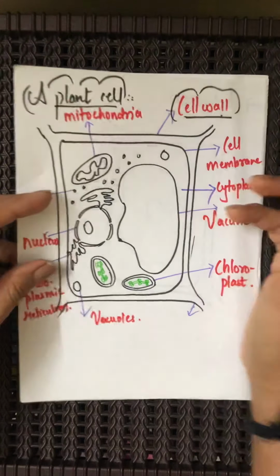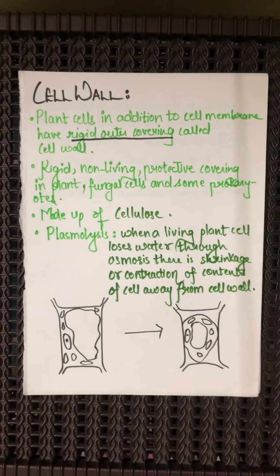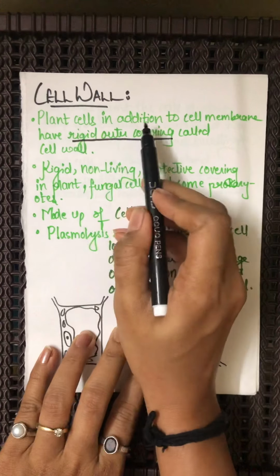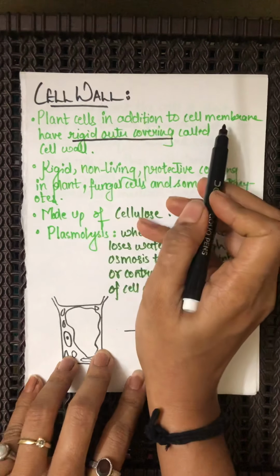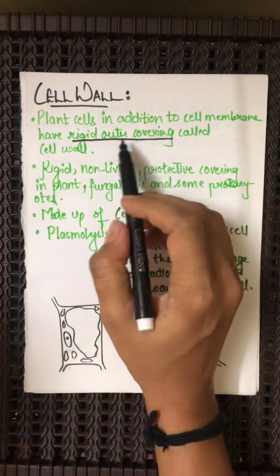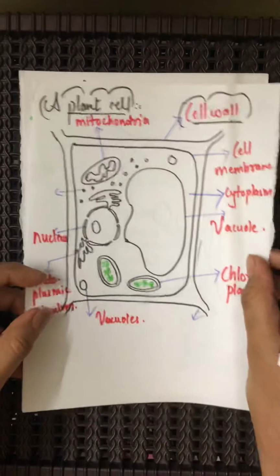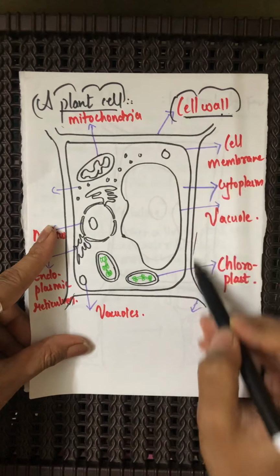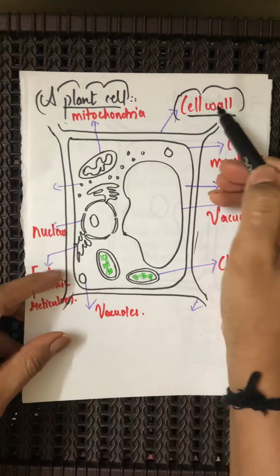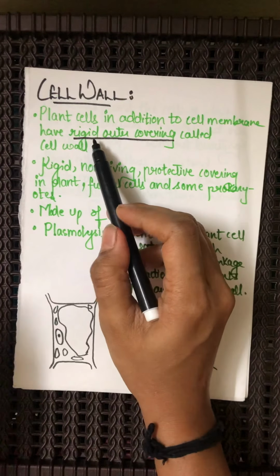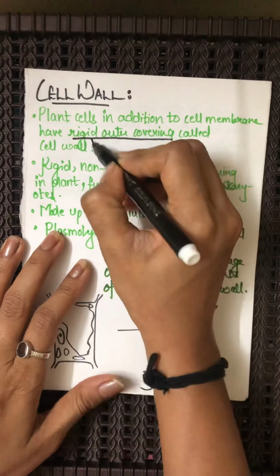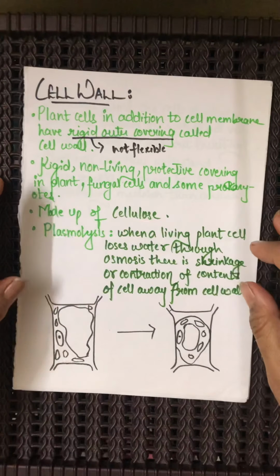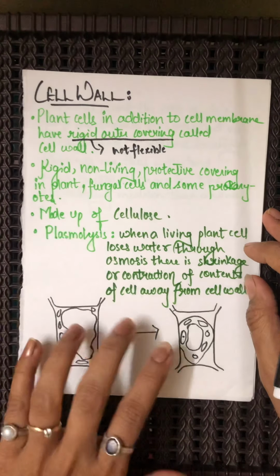Talking about the plant cell, they have the cell membrane, but along with the cell membrane they have a rigid outer covering. After the cell membrane, they have another covering, that is the cell wall. It is rigid, rigid as in it is not flexible enough, not as flexible as the cell membrane or the plasma membrane.